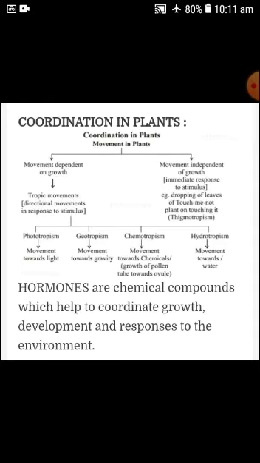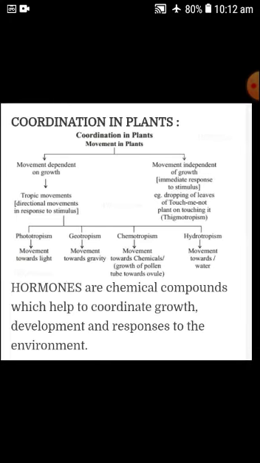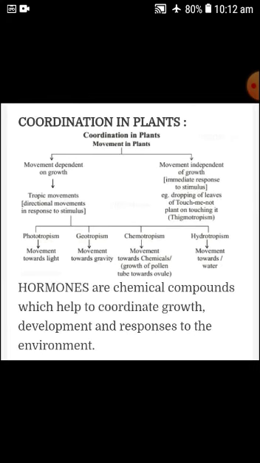These are phototropism, geotropism, chemotropism, and hydrotropism. Phototropism is movement towards the light, geotropism is movement towards gravity, chemotropism is movement towards chemicals, and hydrotropism is movement towards water. Another kind of movement is non-tropic movement. All these kinds of movements we will discuss later on.